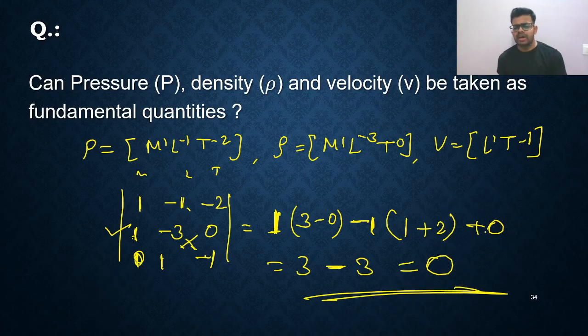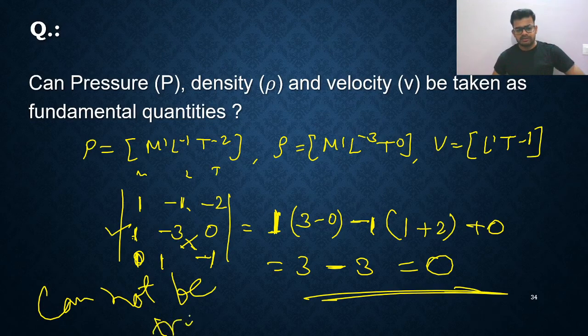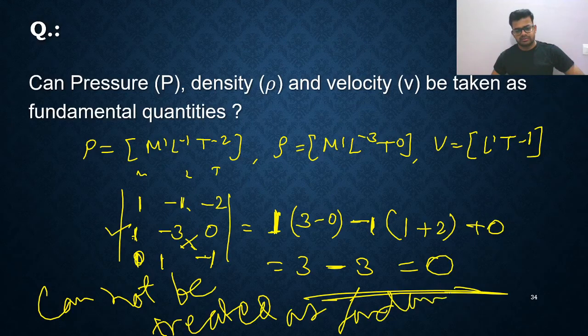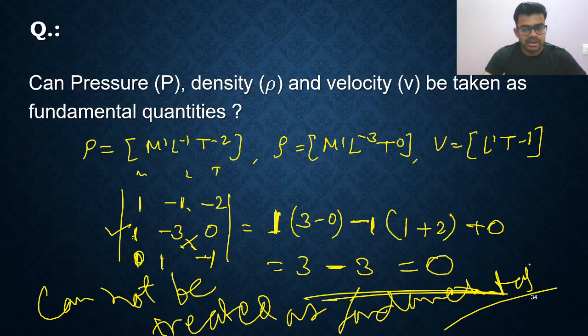Whenever the value of the matrix is equal to 0, it means they cannot be treated as fundamental. So whenever P, rho and V have a direct relation, we cannot treat them as fundamental quantities. P is equal to rho V squared, you directly remember that formula. It means all these three quantities cannot be used as fundamental quantities. Okay.